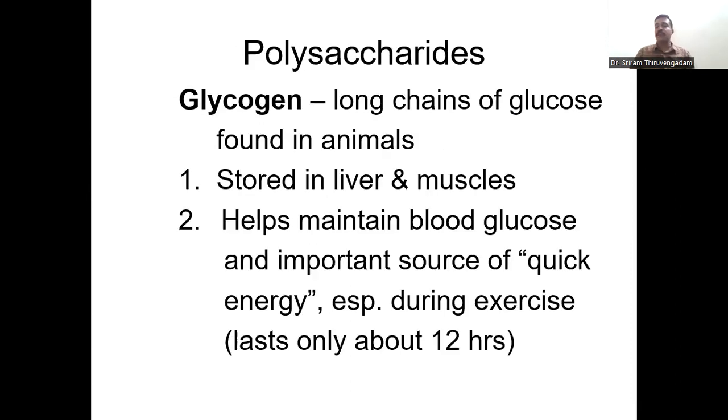So glycogen is called the reserve food material of animals. It is called a reserve food material because animals store this glycogen in the liver and muscles for future use, and that is why we call it the reserve food material. Glycogen contains chains of glucose present in animals, and it also helps to maintain the blood glucose level. Glycogen is stored in the cells in the form of a very large number of glucose units. When blood glucose level is low, this glycogen is broken down into glucose units and released in the blood.